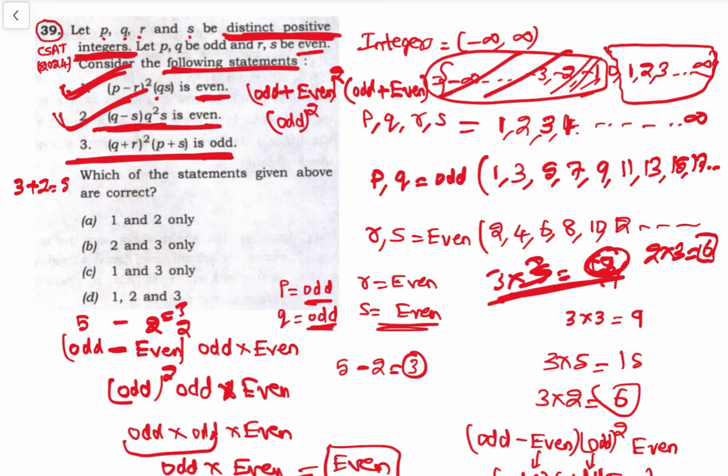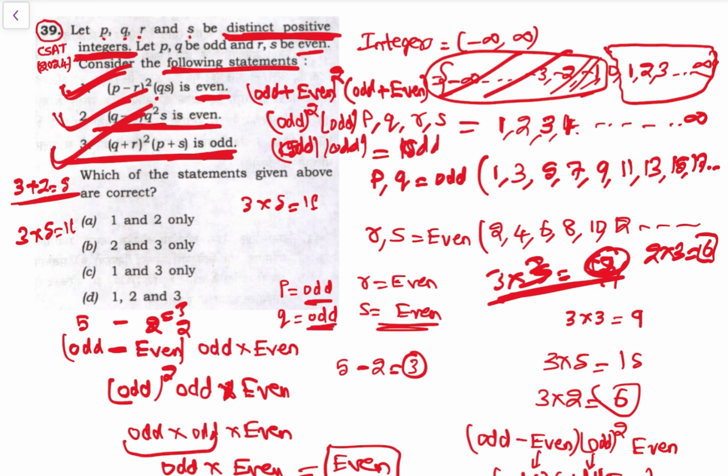Now odd into odd is 3 into 5 is 15, that is odd. So we get an odd number, and it is also correct. So statements 1, 2, 3 are correct.